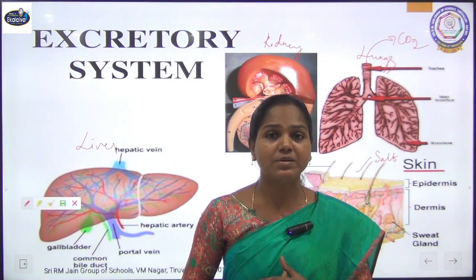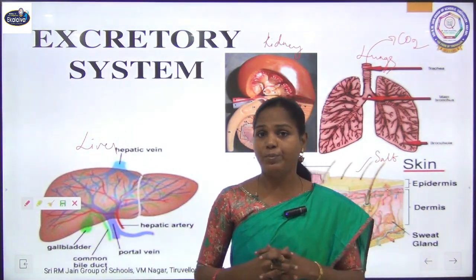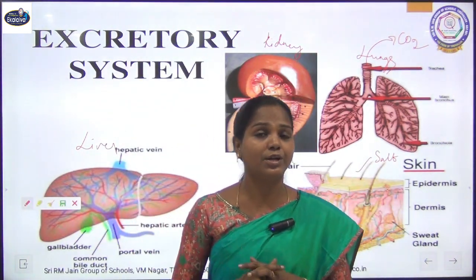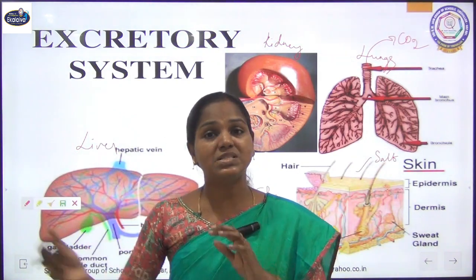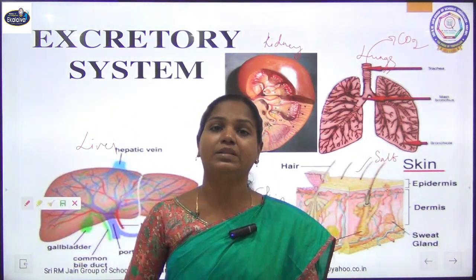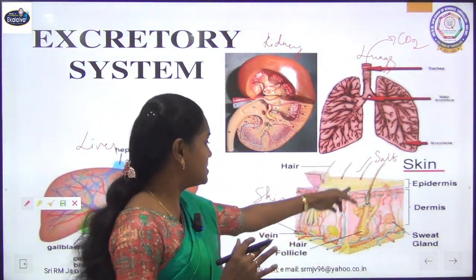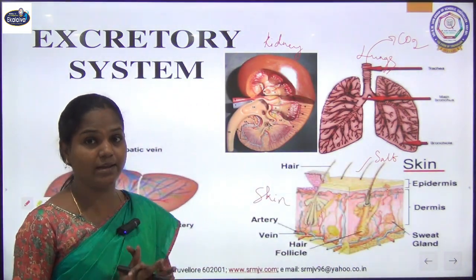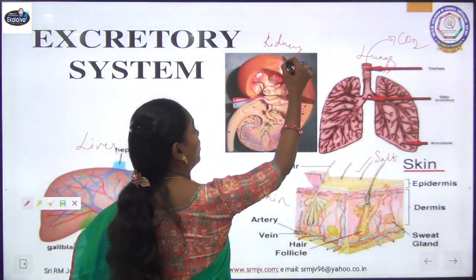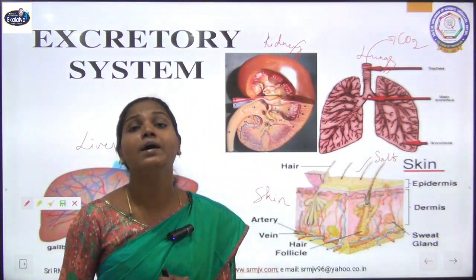Even worn out RBCs have hemoglobin, and that pigment is converted into bilirubin and biliverdin, which is excreted along with our undigested food material. This is how all these organs act as excretory organs, and the main organ of our excretory system is our kidney.